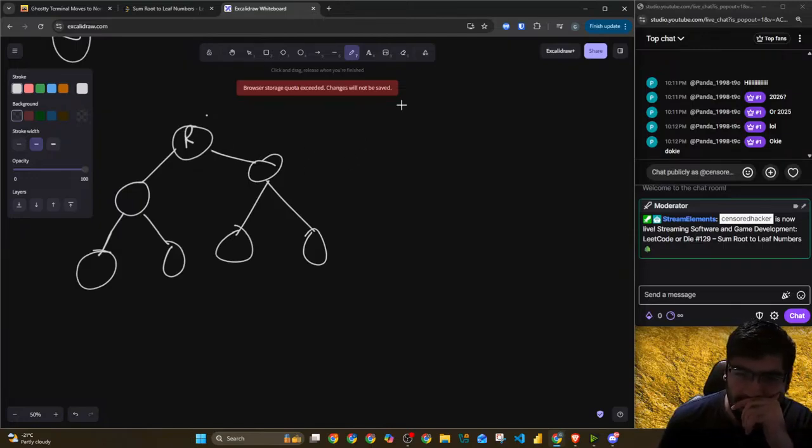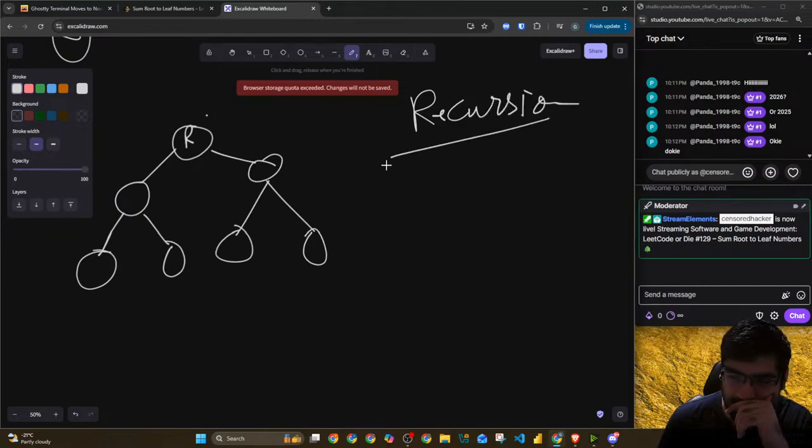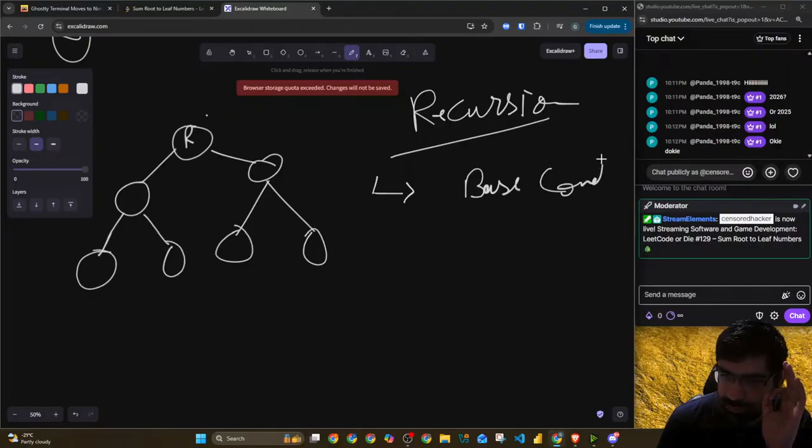So in recursion, I don't even know if I'm typing it right. I don't care. I think there are three steps. One is the base condition. Second is the intermediate condition.